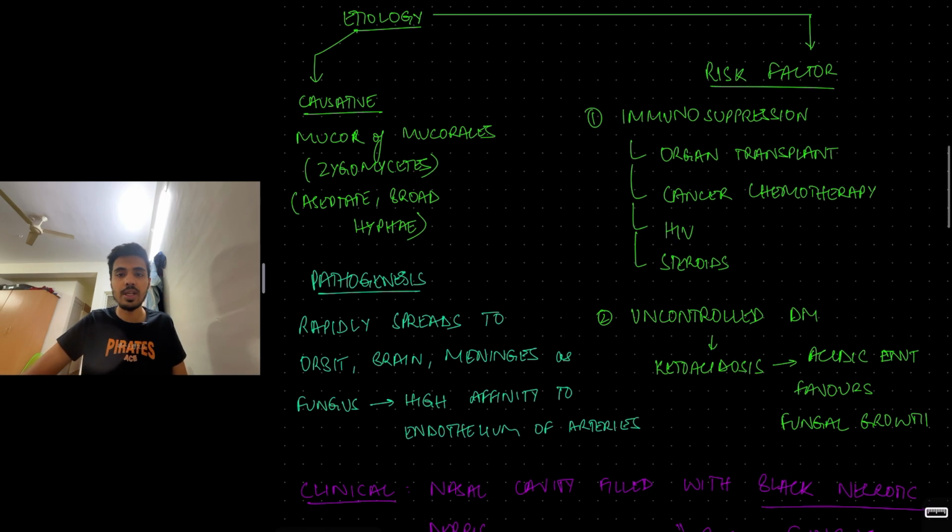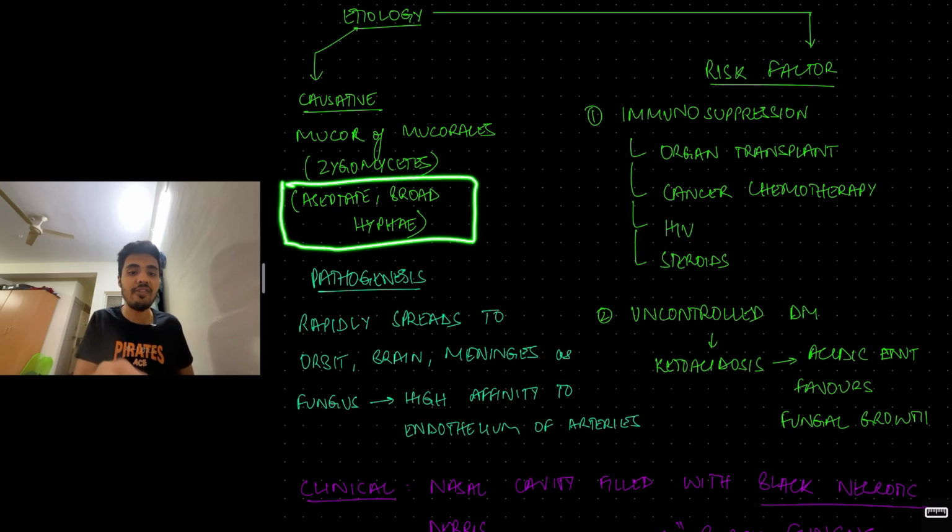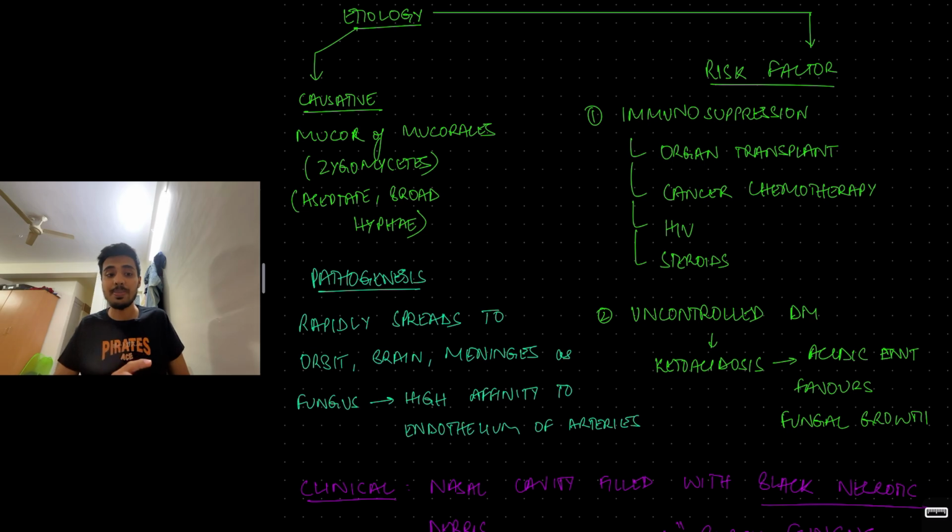Etiology involves two things: risk factors and causative organism. The causative organism is mucor. Mucor belongs to the class of Mucorales. Basically, it comes under zygomycetes. That is why mucormycosis previously used to be known as zygomycosis. And mucor has aseptate broad hyphae compared to aspergillus, which will have narrow septate hyphae. That is important. That is the causative organism.